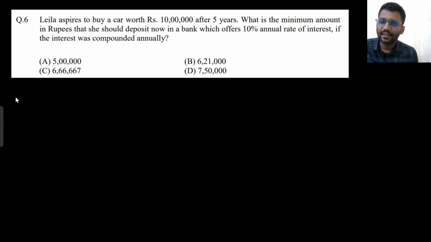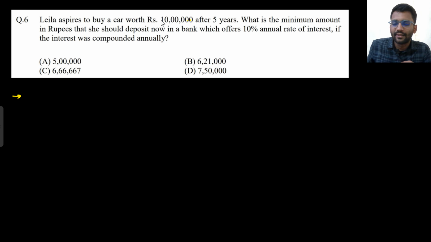So Leela aspired to buy a car worth 10 lakh after 5 years. What is the minimum amount in rupees that she should deposit now in bank, which offers 10% annual rate of interest if the interest was compounded annually? Okay, so here it is written compounded annually.